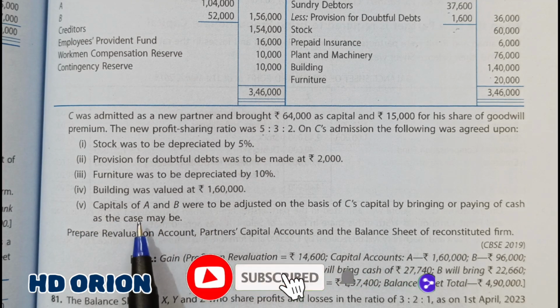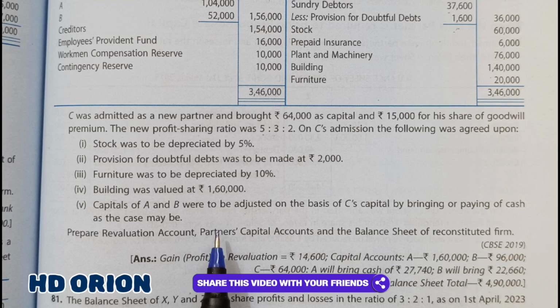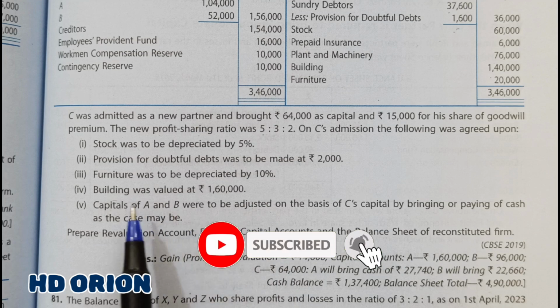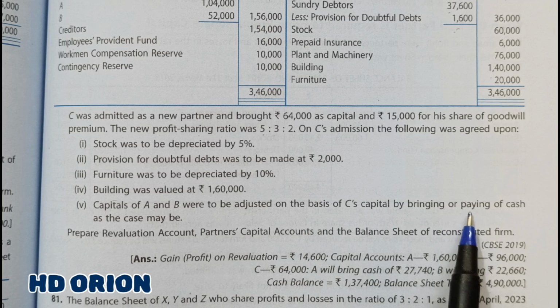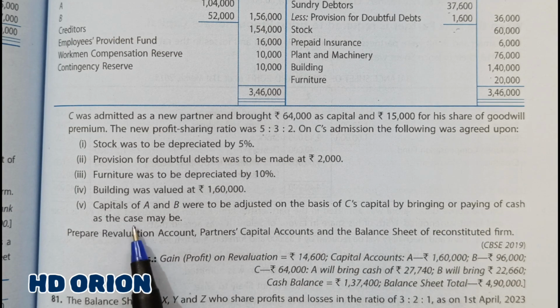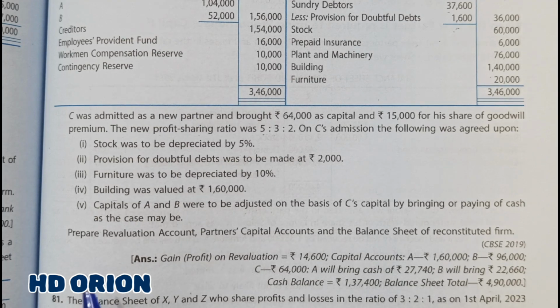Fifth point is something different than the other questions. In this section, we are discussing adjustment of capital, and this point is related to that. Capitals of A and B were to be adjusted on the basis of C's capital by bringing in or paying off cash, as the case may be. So in the previous question, we maintained a current account, but now here it is asking to maintain it in a cash account, means by bringing additional capital or by withdrawing the capital. Prepare revaluation account, partners' capital account, and balance sheet of the reconstituted firm.